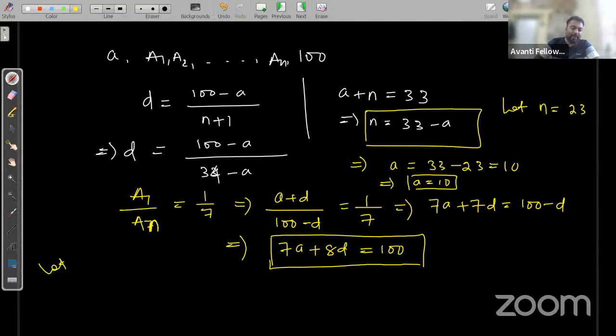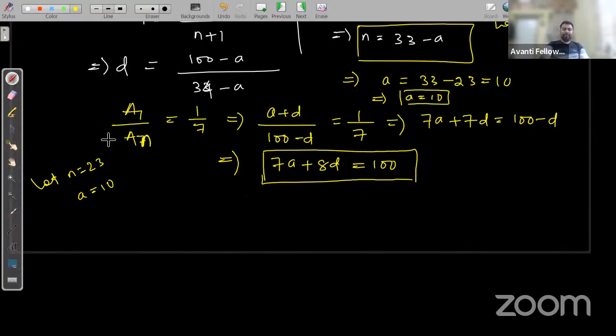So let n is equal to 23 and I'm getting a is equal to 10. Is it or not? Yes. So now check whether it is satisfying or not. So 7a, now check from here. By putting the value of a, 7 into a is 10 plus 8 into d.